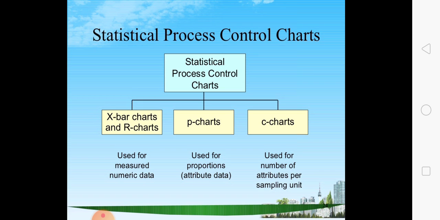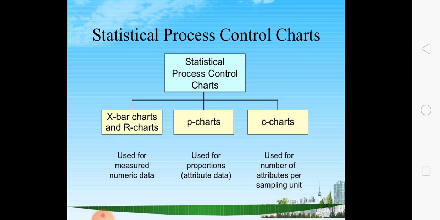Now we will see the classification. These control charts are mainly classified into two main types, that is variable charts and attribute charts. The attribute chart is further classified into two types, that is P chart and C chart.